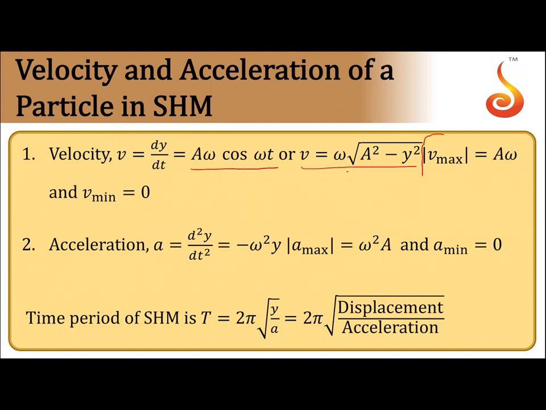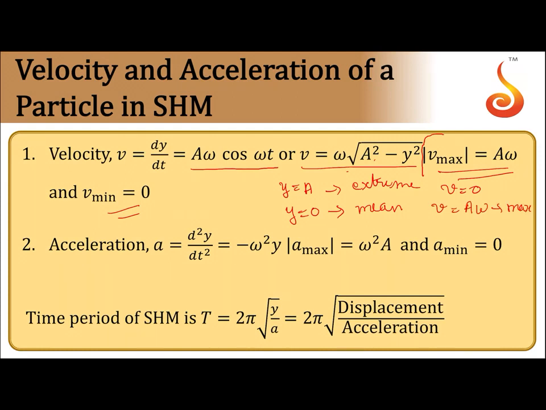So in this regard, the maximum value of velocity will be aω, and the minimum value of velocity will be 0. At y = a, that is at what we call the extreme position, if you put it here, v = 0. At y = 0, that is the mean position, velocity is aω. So this will be the maximum value and this will be the minimum value. So the velocity of an oscillating particle is maximum at mean position and minimum at extreme position.